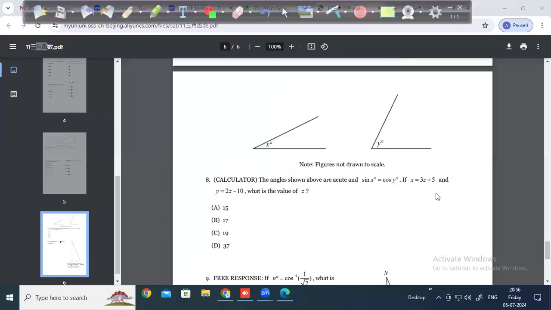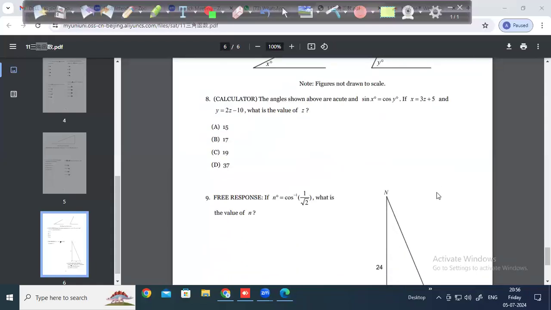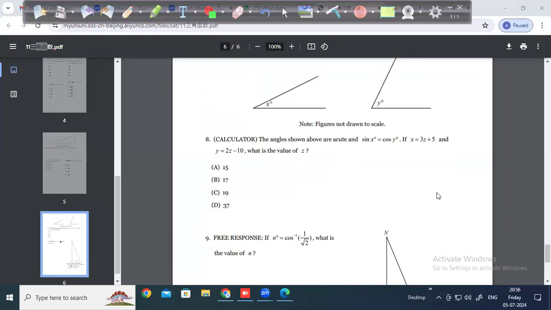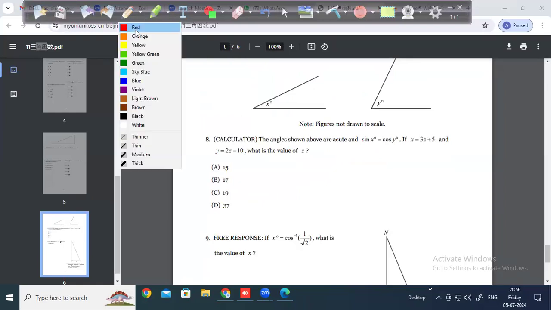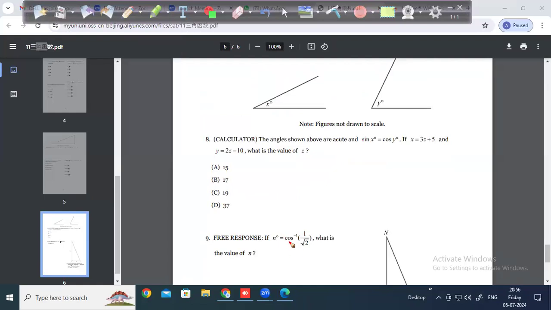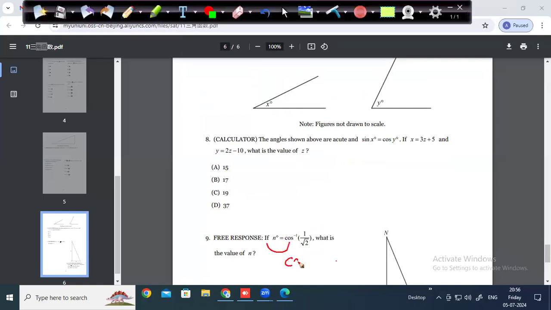Just tell me the answer for the eighth one. Inverse questions, just bring them to the other side. N is equal to cos inverse of 1 by root 2, right? So bring cos to this side. So cos n is 1 by root 2. Then you solve whatever answer they are asking for, you'll be able to get it. Wherever you have inverse, inverse is not there in the exam. But they can ask cos n is 1 by root 2. What is the value of n? We know n is 45 degrees or pi by 4 radians.